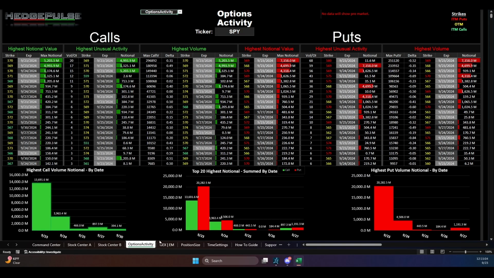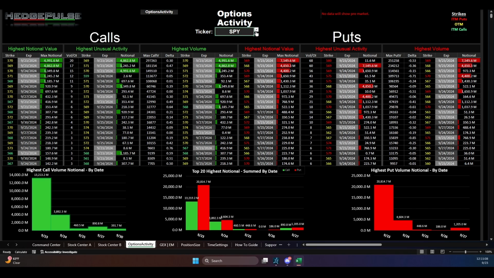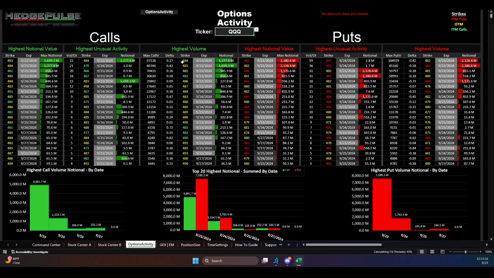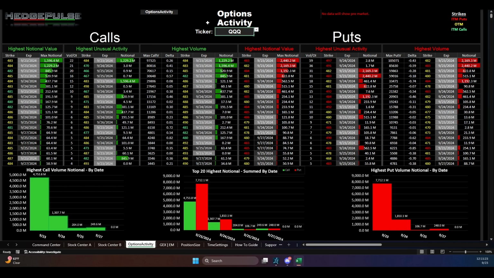For the options activity page, up here at the top, you can select from this drop down. Let's say you want to look at QQQ. What is it showing? Okay, you can go through all this. Now, each side right here is the middle. We got calls on the left, puts on the right, and three different categories.